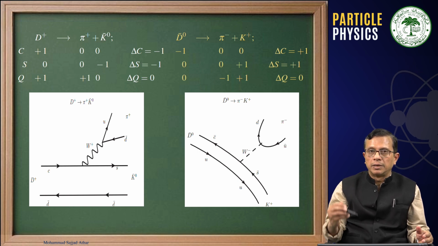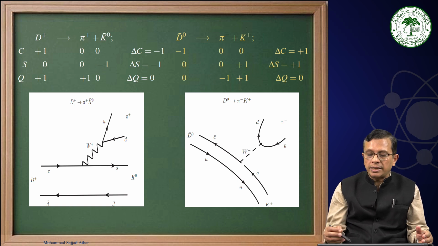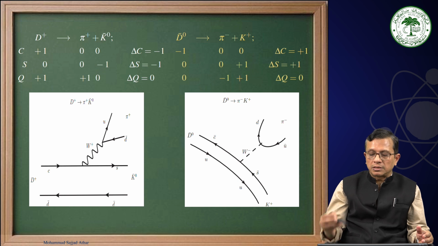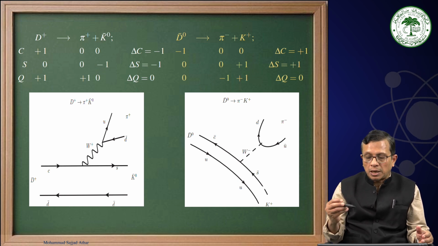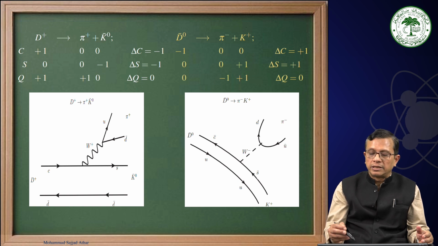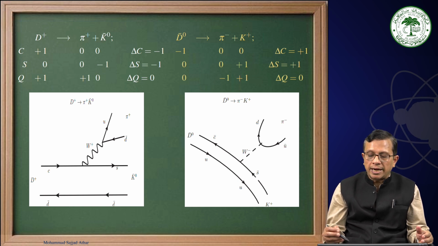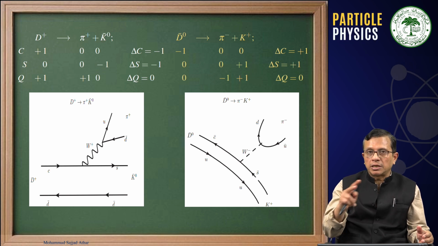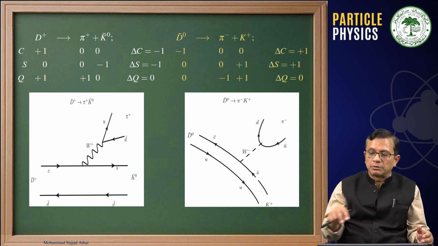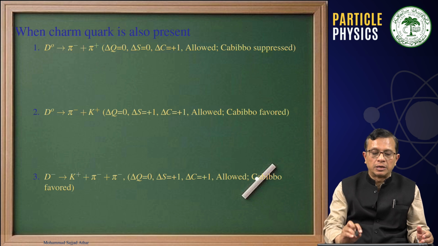This anti-charm, which has a charge of minus 2 by 3, is emitting a W minus, and that W minus is giving rise to a d u bar quark pair, and as it has emitted a W minus, to conserve total charge it has to get converted into s bar, because s bar charge is plus 1 by 3. Therefore, minus 2 by 3 is getting converted into plus 1 by 3, and this is the transition between the same generation. Therefore, this will be a Cabibbo favored process.